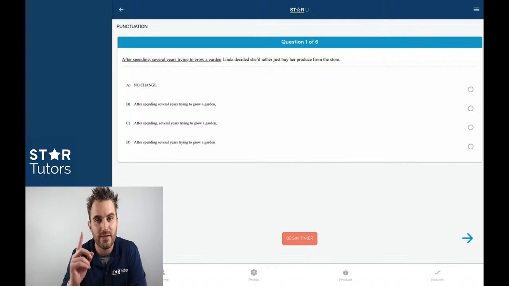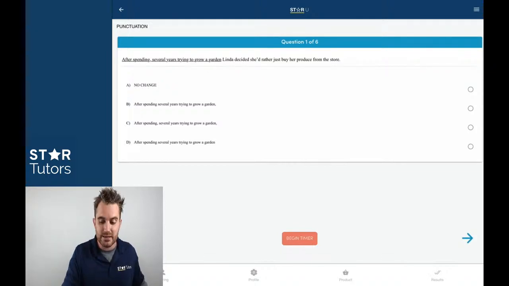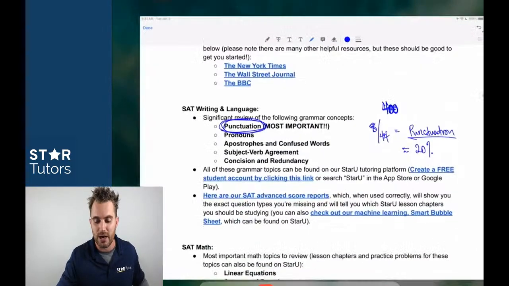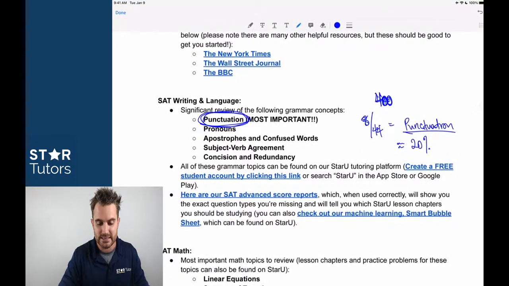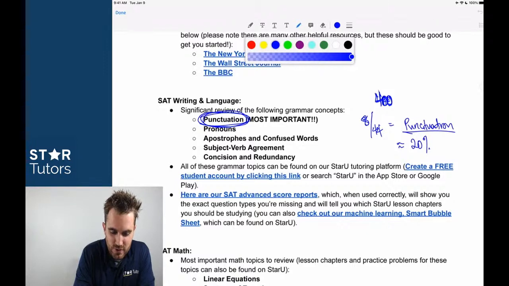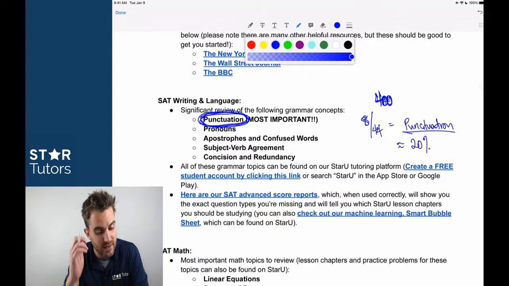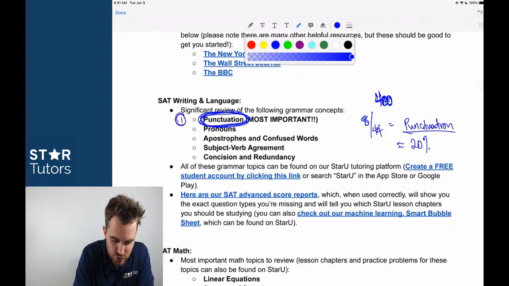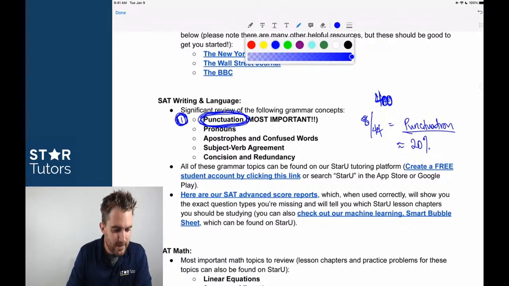So that's number one. That's the first thing we've got to knock out because punctuation is so prominent on the overall test. I should put a star next to it. If you're not sure of your punctuation rules, you need to do everything in your power over the course of the next 4 or 5 days to make sure that you do. So that's number 1 of 5.